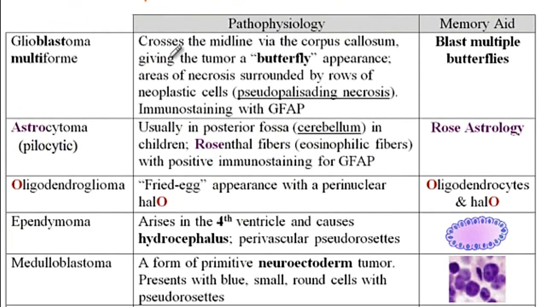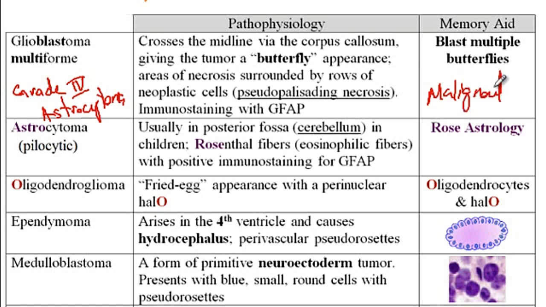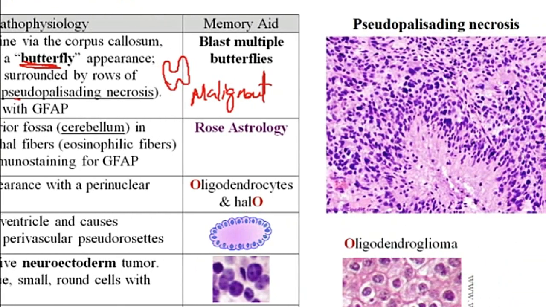Okay, now next we can go over the pathophysiology of different brain tumors, starting with glioblastoma multiforme, which is a grade 4 astrocytoma, which is highly malignant. Since this type of tumor can cross the brain via the corpus callosum and go to the other side, it usually has a butterfly appearance, like this. And then on histology, you will see pseudopalisading necrosis, where there are areas of necrosis that are surrounded by rows of neoplastic cells. Let me show you an example of pseudopalisading necrosis.